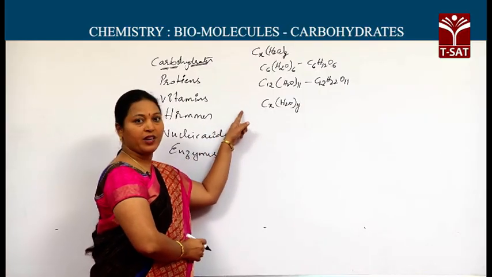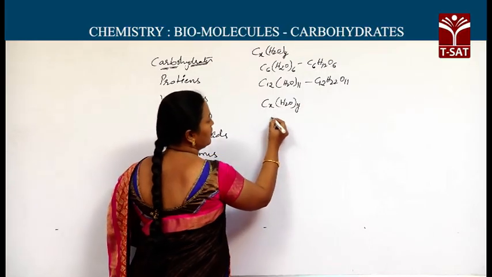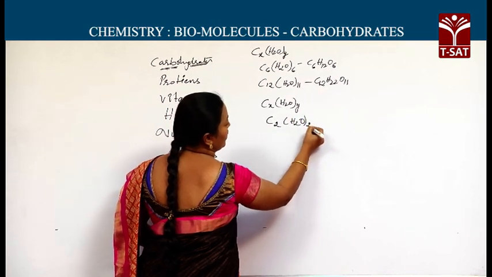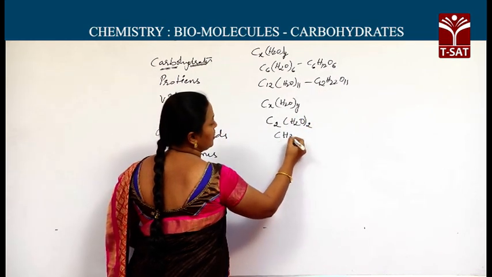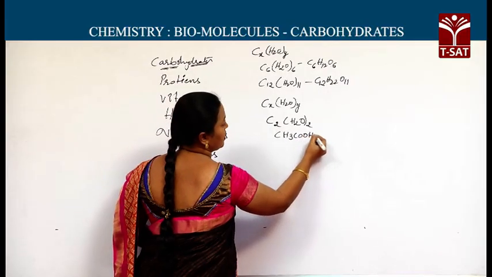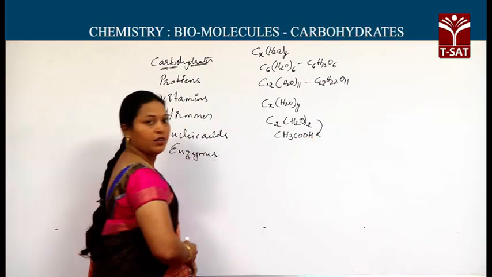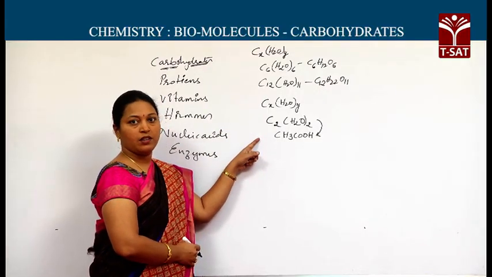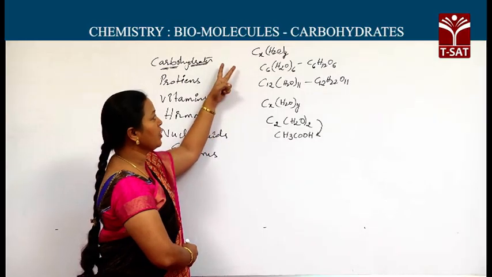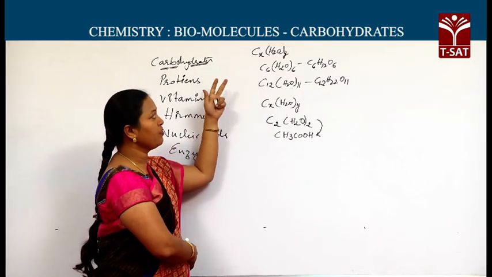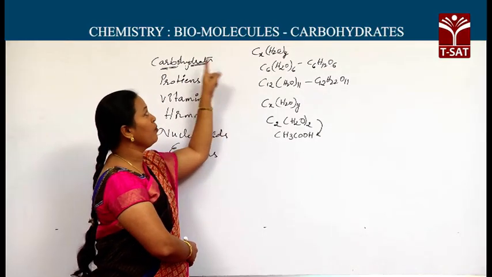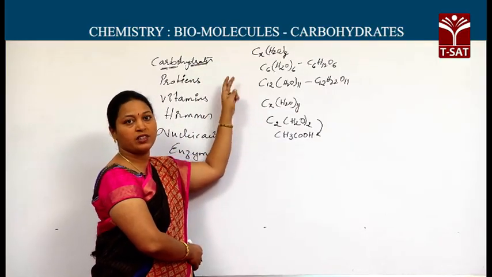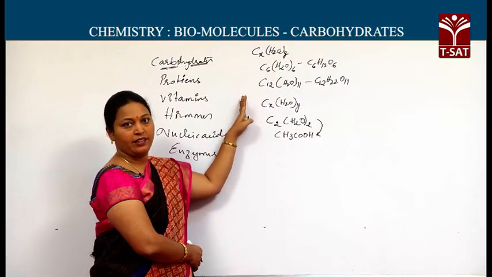which are not carbohydrates, now I will write here: C2H2O taken twice, which means CH3COOH, it is acetic acid. Though it possesses the same molecular formula, it is not a carbohydrate. We can say the general molecular formula CxH2O taken y times is the molecular formula for carbohydrate, but saying carbohydrates only possess this molecular formula is not the correct thing.